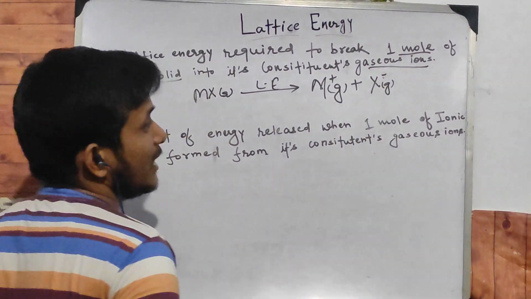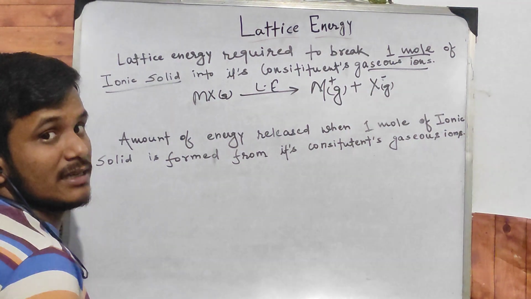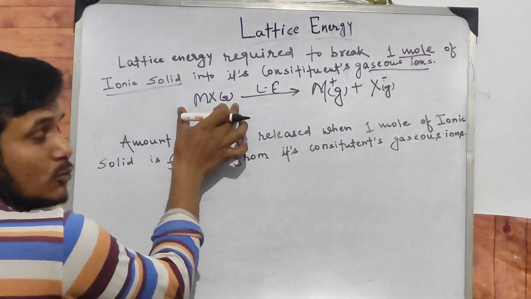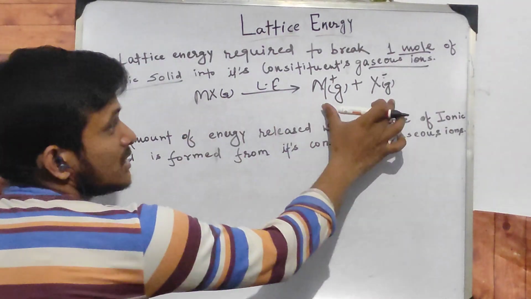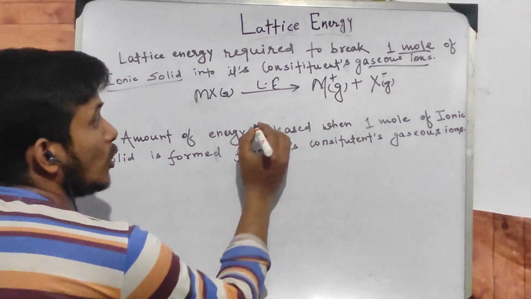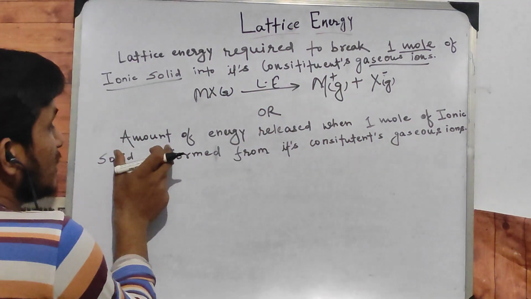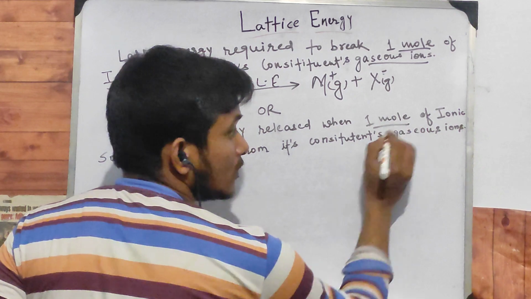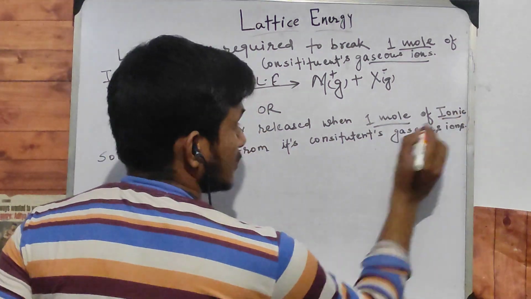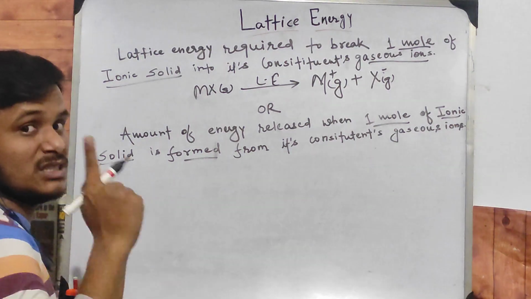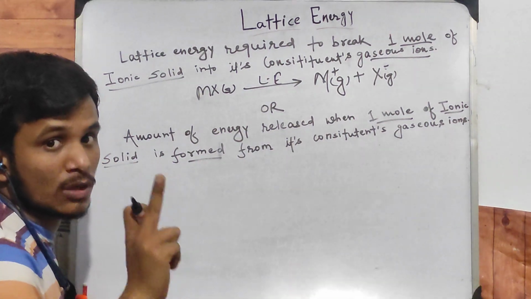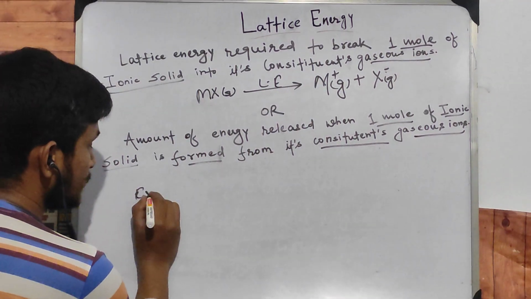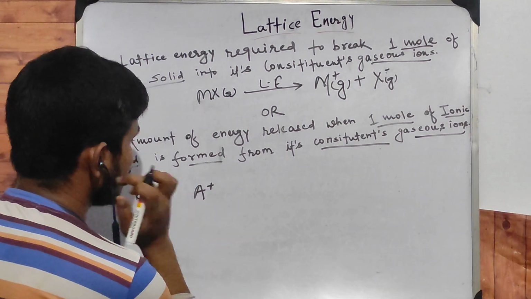Okay, so keep in mind that lattice energy is required to break 1 mole of ionic solid into its constituent gaseous ions. Or it can be the amount of energy released when 1 mole of ionic solid is formed from its constituent gaseous ions.